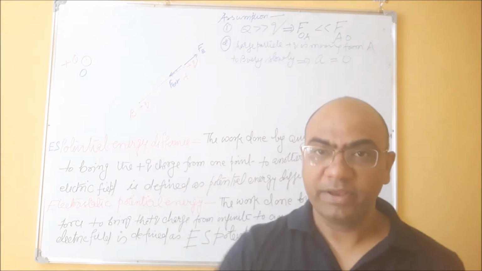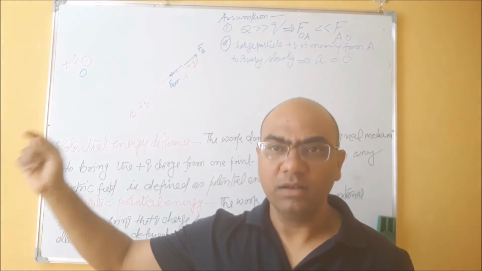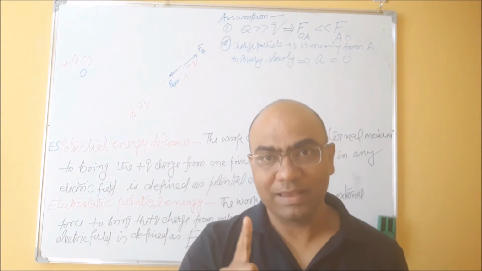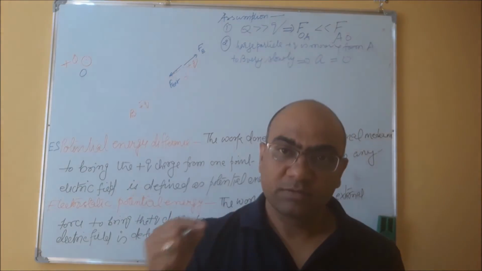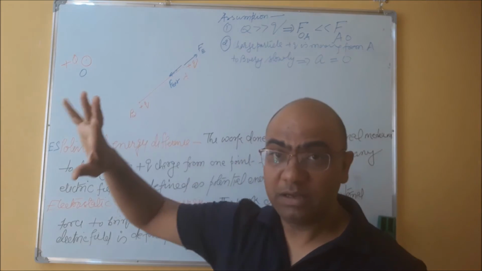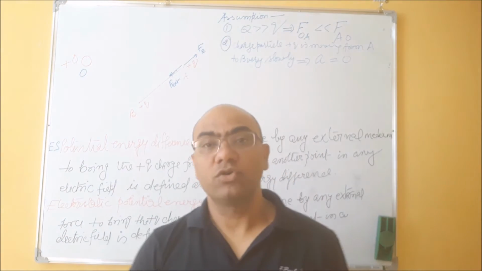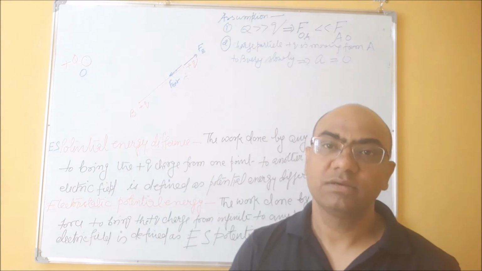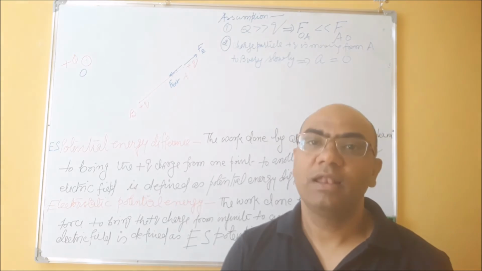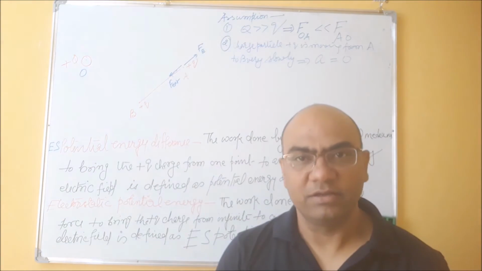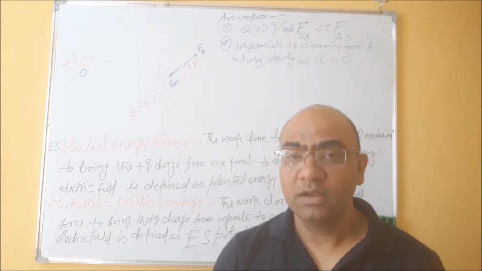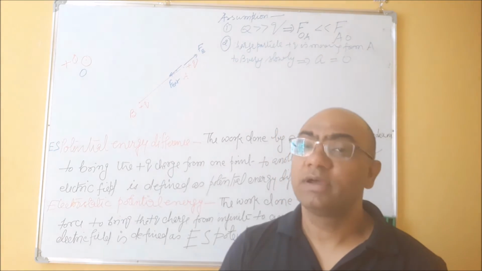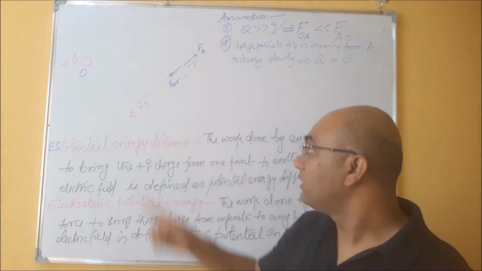So we are bringing a charge particle from infinity to any point which is lying in the electric field. The work done to bring it is defined as electrostatic potential energy. I hope the concept of electrostatic potential energy and electrostatic energy difference is clear to you.